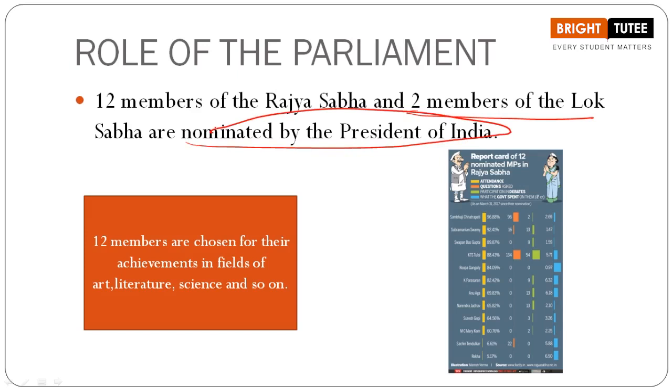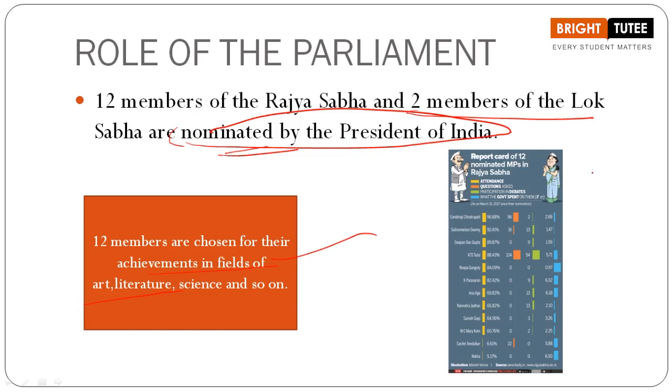The President is responsible for nominating these 12 members, and they are chosen for their achievements in the field of art, literature, science, social science and so on. From various fields, these people are nominated by the President and become representatives in Rajya Sabha. And 2 members of Lok Sabha are nominated by the President of India.